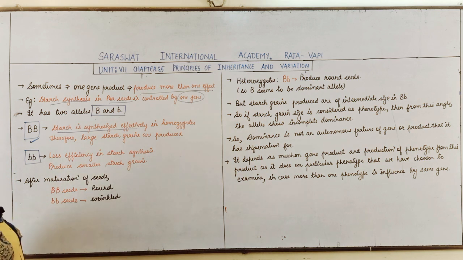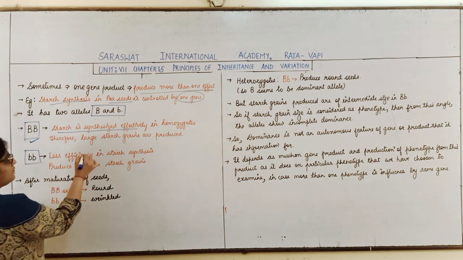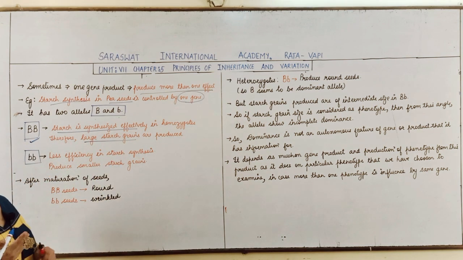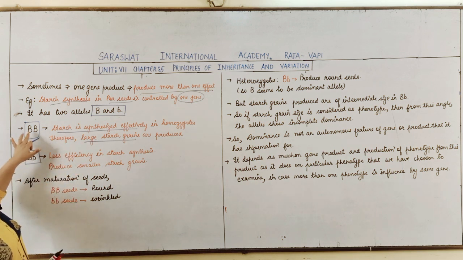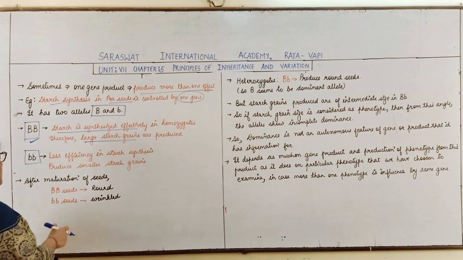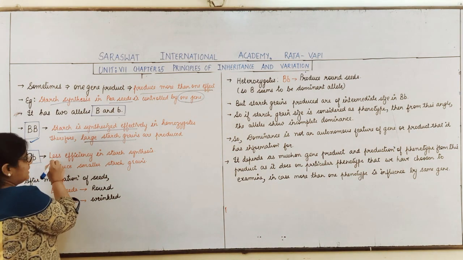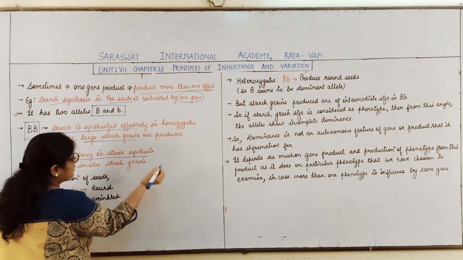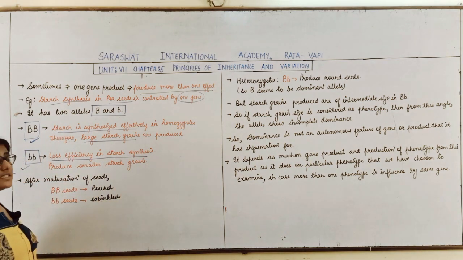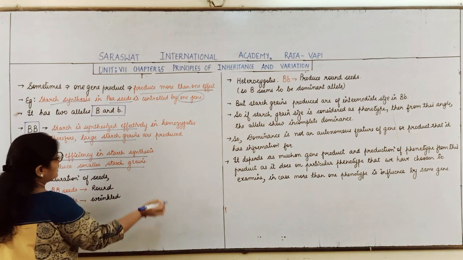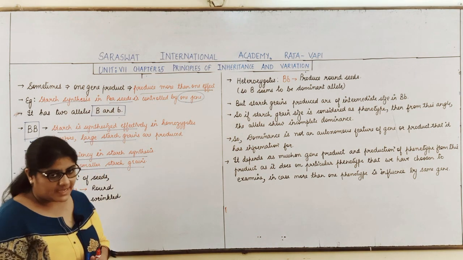More starch synthesis takes place and therefore large starch grains are produced. The size of the starch grains will be large in the homozygous capital B condition. Now, the small b condition. In this condition, there is less efficiency in the synthesis of starch. This results in the production of smaller starch grains.